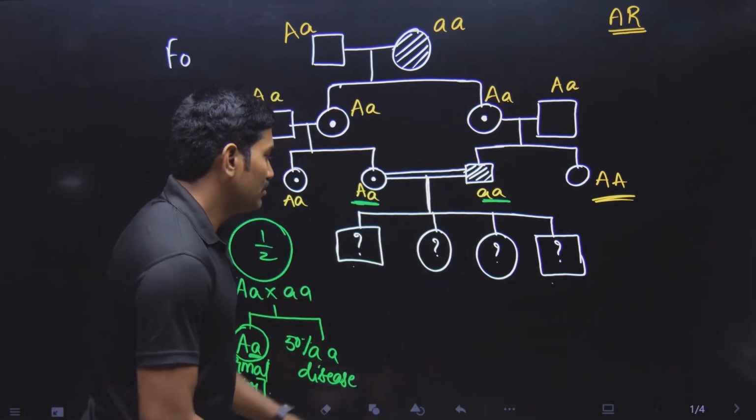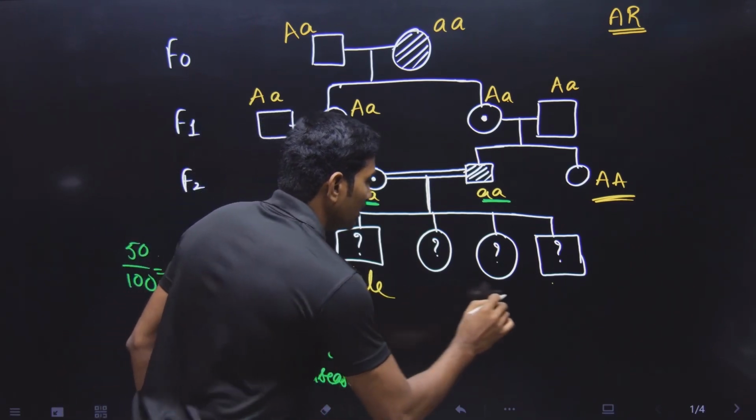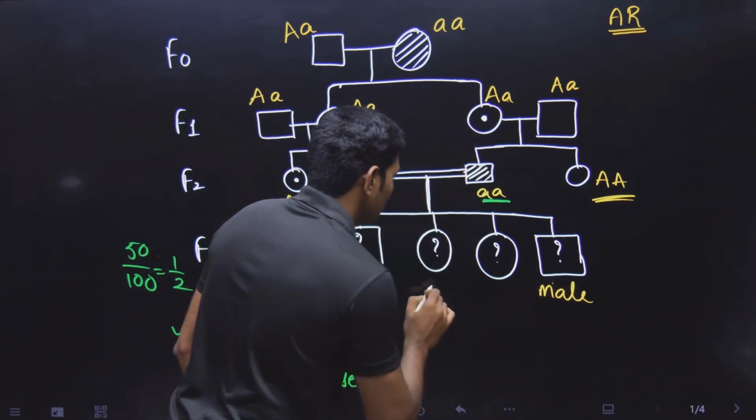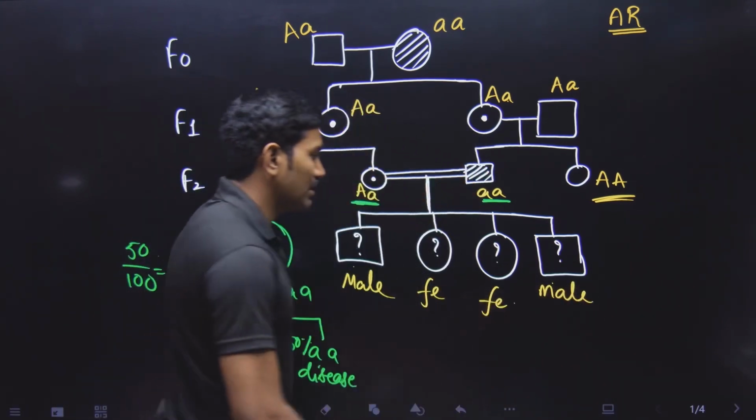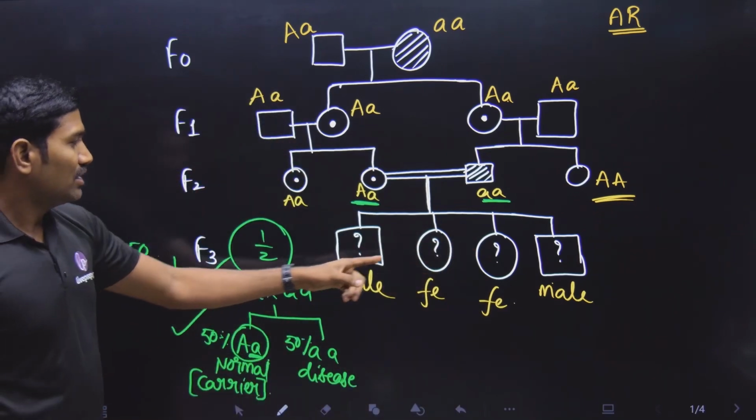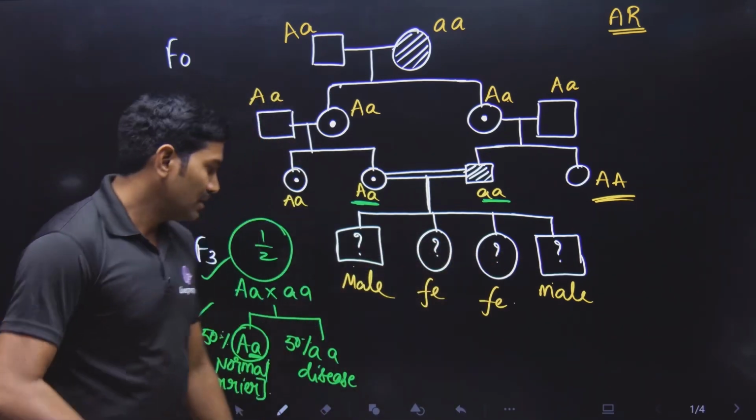These two are male individuals, right? This is the male. This is the male. This is the female. This is also female, right? Based on the symbol, you can guess it. Squares are male, circles are female.